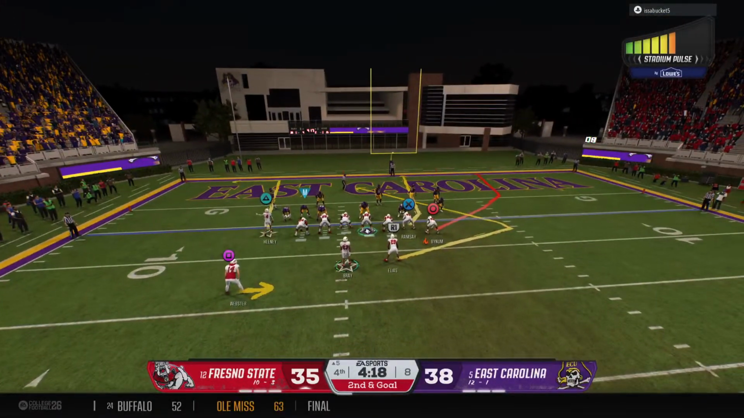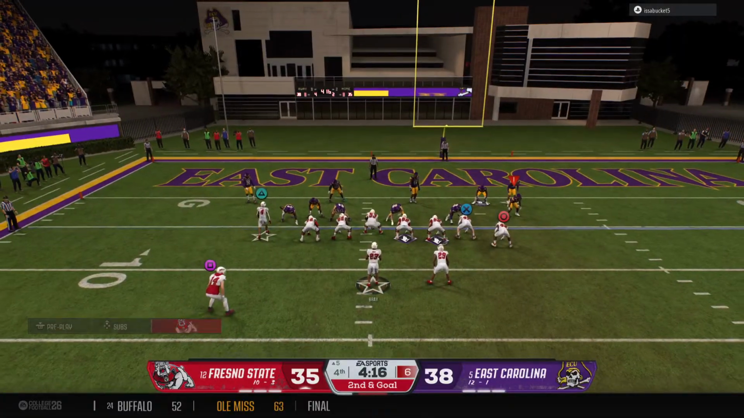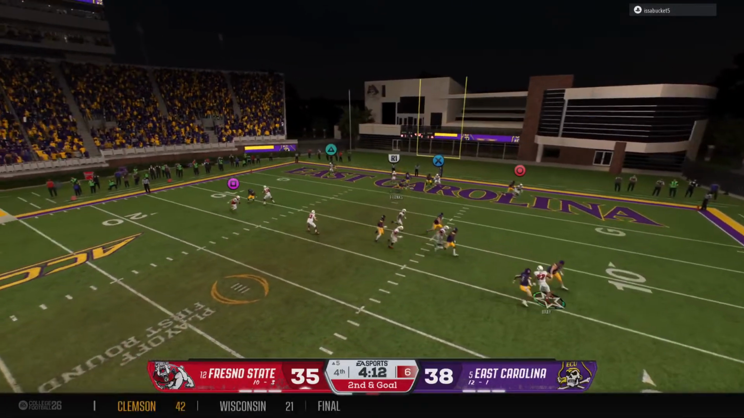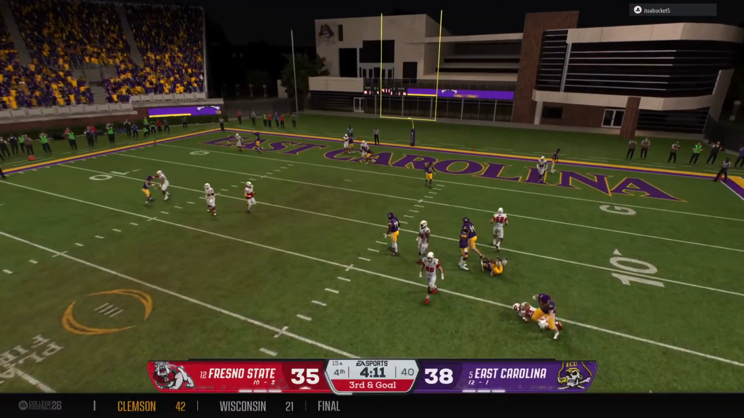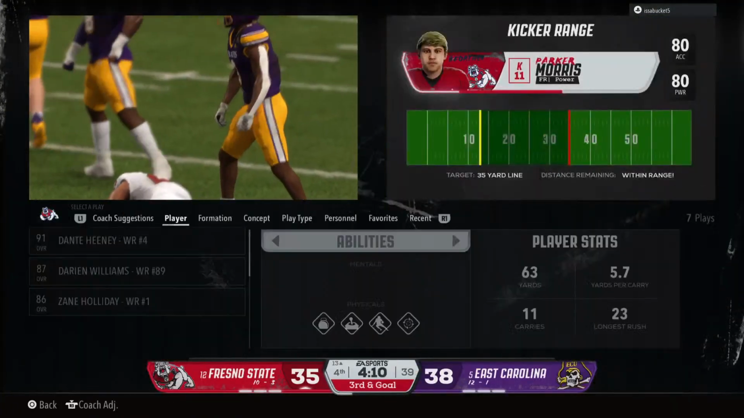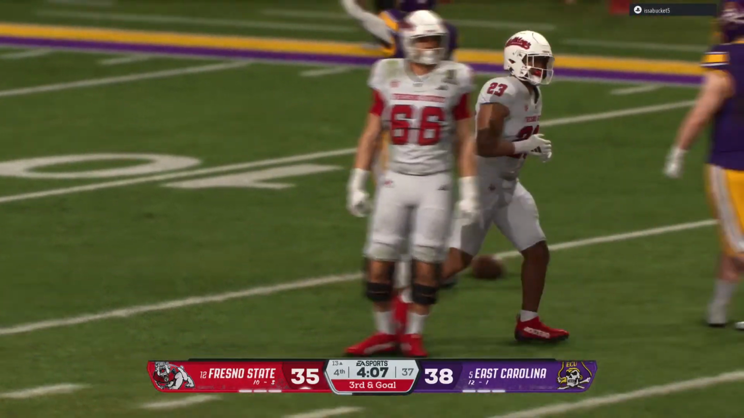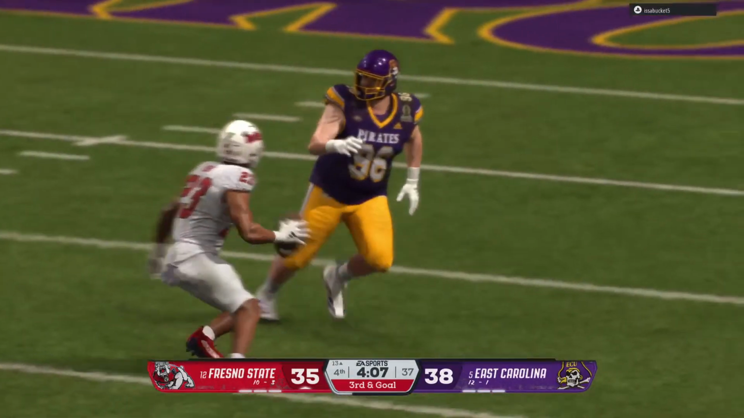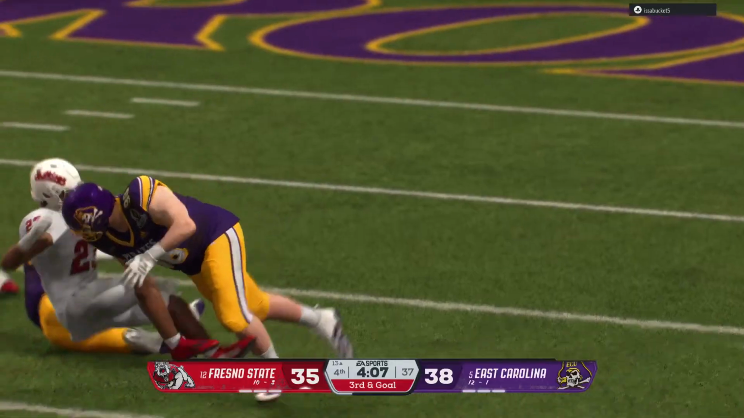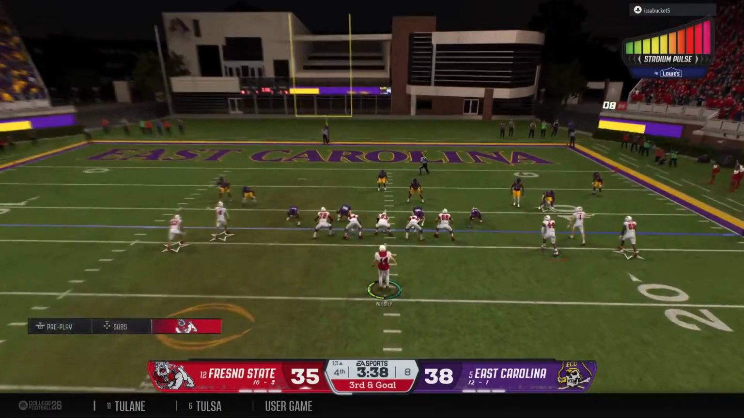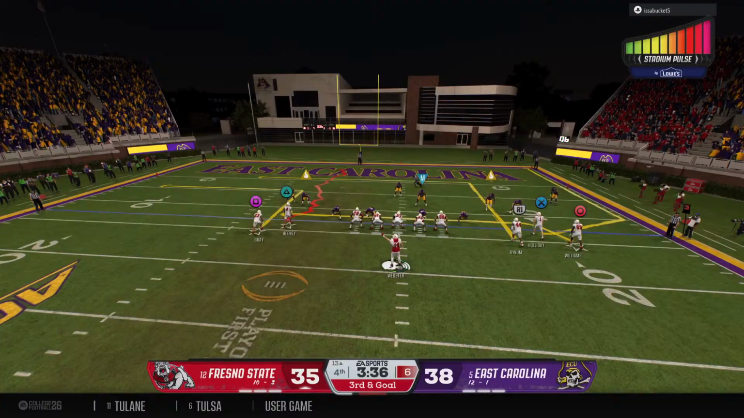And here's that wrinkle, the Wildcat formation, extra blocker in the game. Let's see what they call. And he's going to get swarmed. The defense all over that Wildcat look. Didn't work at all. Here comes 3rd and goal, trying to overcome that sack they gave up earlier. This will be a challenge.